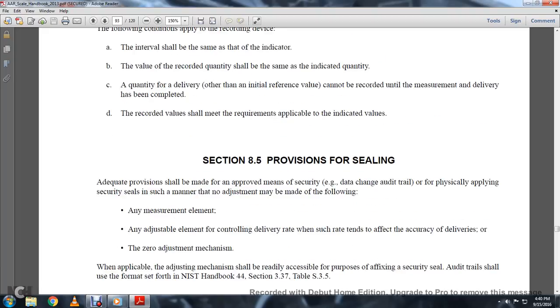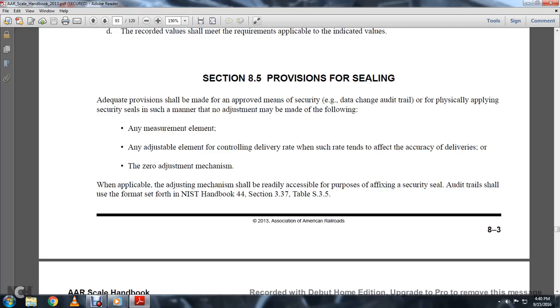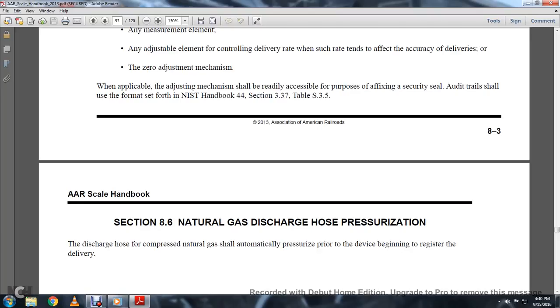8.5 provisions for sealing. Adequate provisions shall be made to ensure the security of the device, applying security seals in a manner that no adjustment may be made of the following: any measuring element, any adjustment element controlling delivery rate from such rate trends, the effective accuracy of delivery, or the 0 adjustment mechanism. When applicable, the adjustment mechanism should be readily accessible. For the purpose of fixing security seals, the audit trails shall be in the form set forth in the National Institute of Standards and Technology Handbook 44, Section 3.37, Table S.7, S.35.